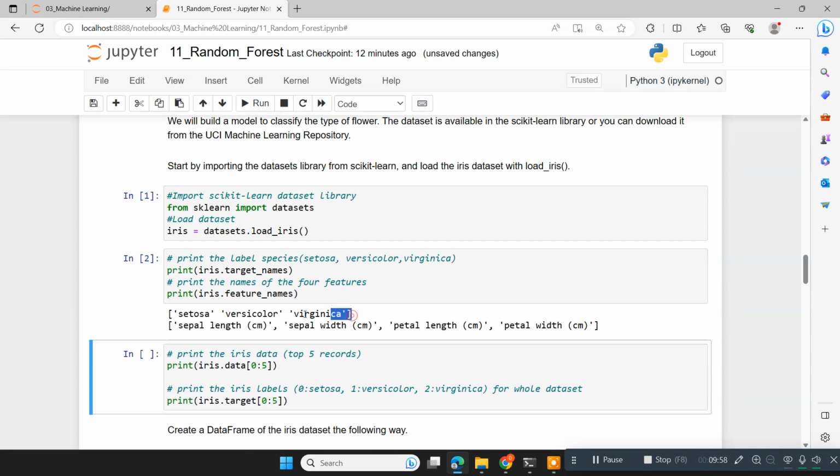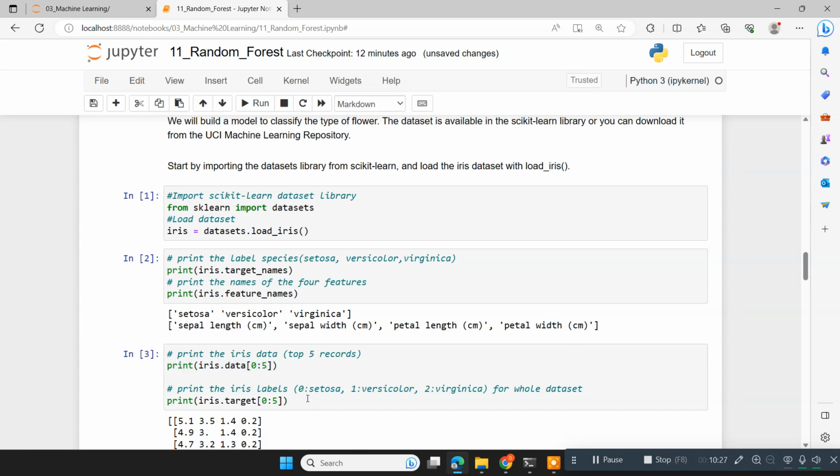So these are the values for the target variable, and these are the features: sepal length in centimeters, sepal width, petal length, petal width. Based on these four values, you are going to classify a flower as either setosa, versicolor, or virginica. Then, just to have a sample look at the data, we are printing the first 5 rows, iris.data of 0 to 5, and then what are their target values.